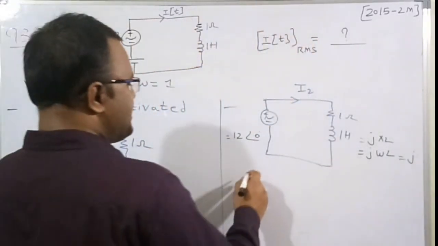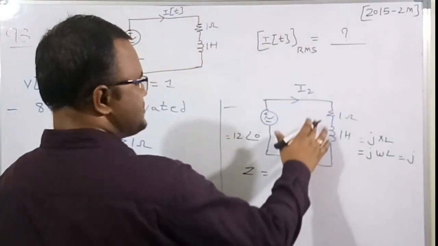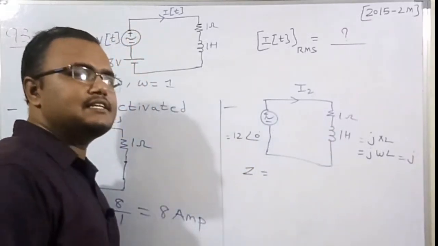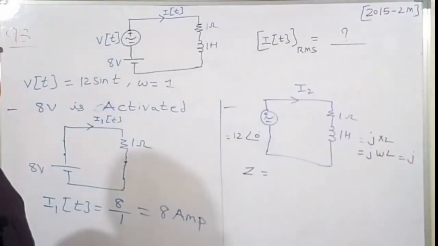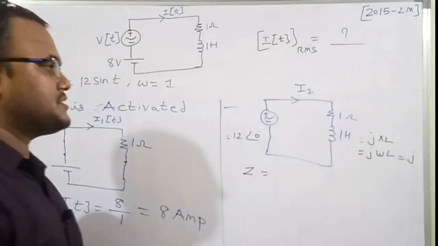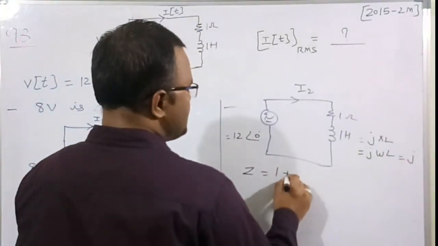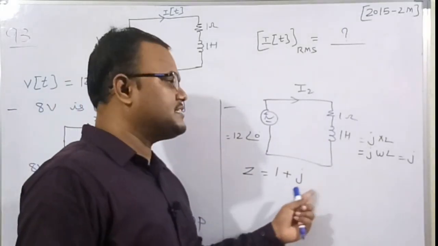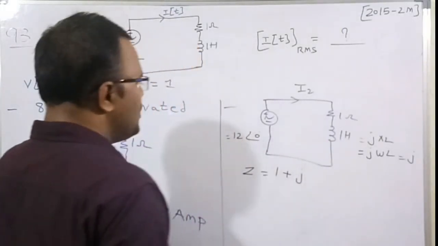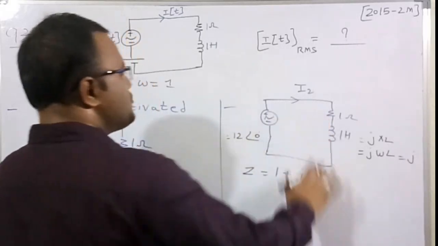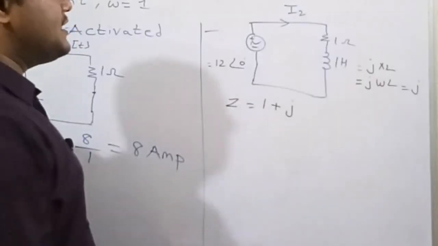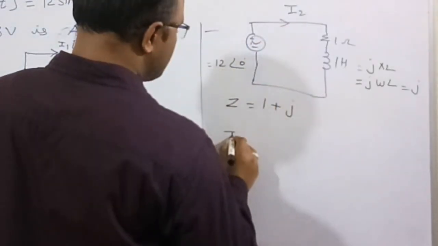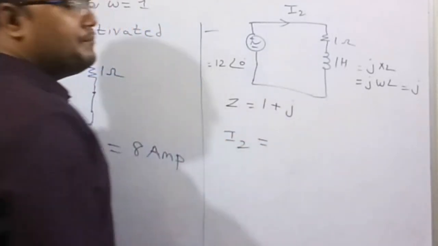Therefore the total impedance: the resistor and the inductor are connected in series, so we need to do the summation. So 1 plus j, where 1 is the resistance and j is the reactance. Now we find the phasor representation of the current, which is voltage by impedance.